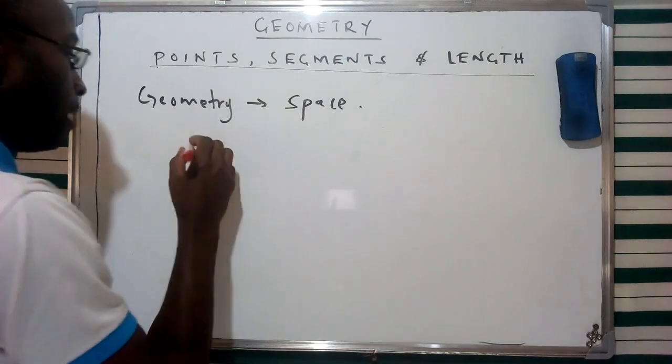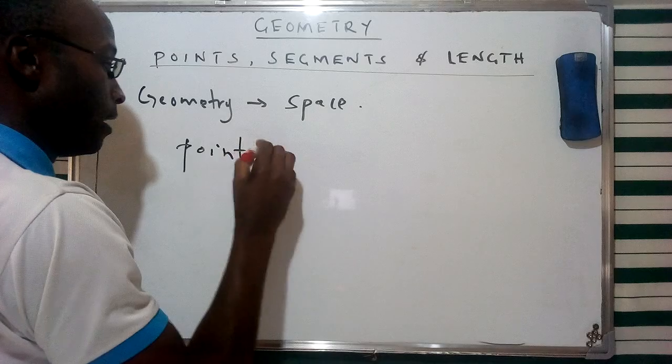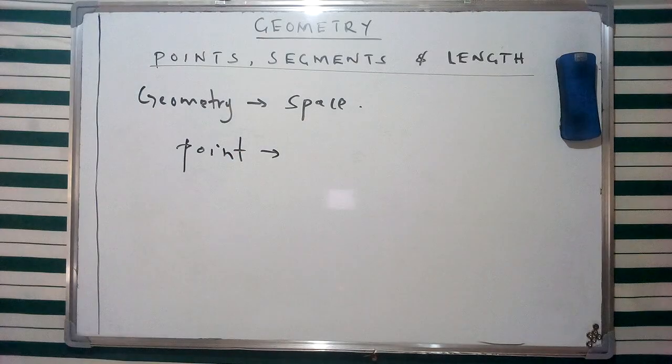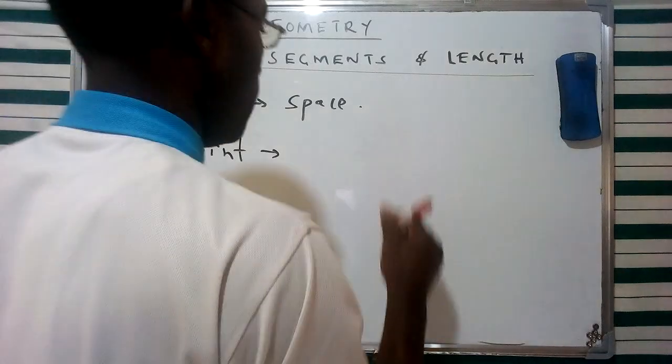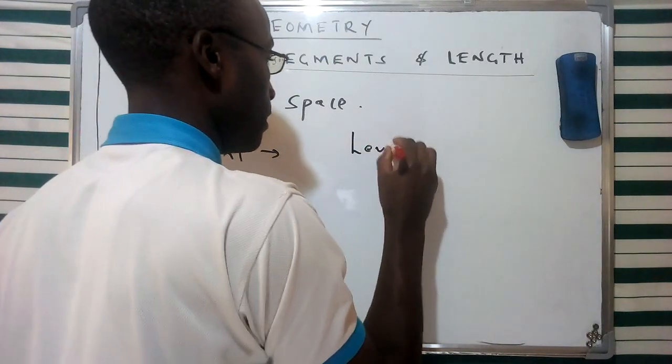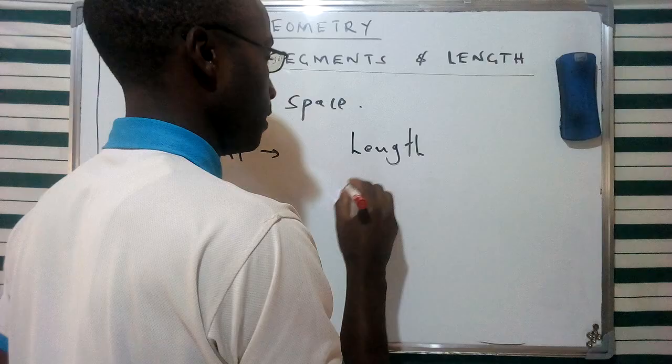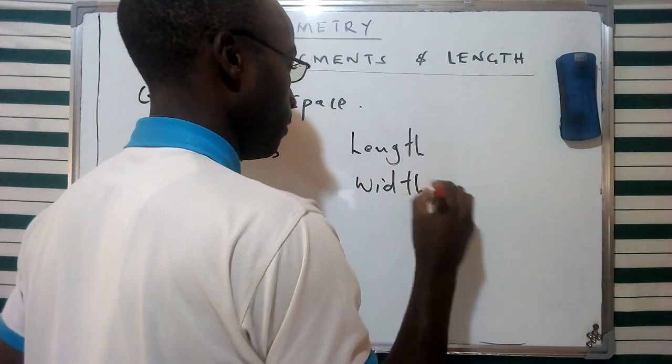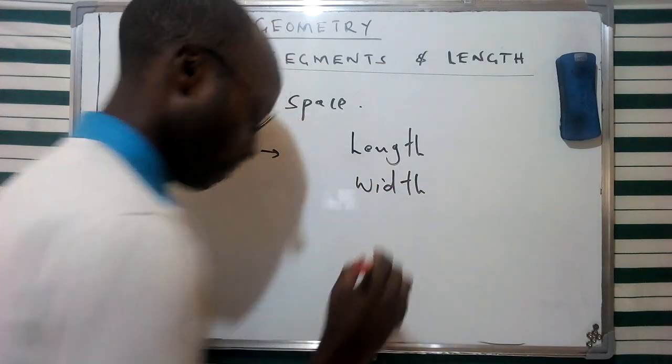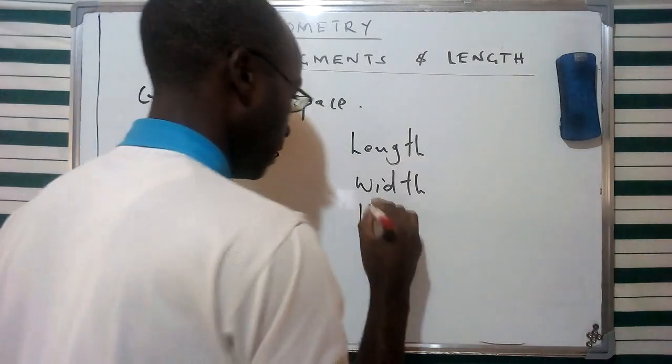Now, by definition, a point is what we refer to as an infinitesimally small location in space. And of course, as we have been saying about different characteristics of regular figures, we have talked about the concept of length, width, and some aspect of height.